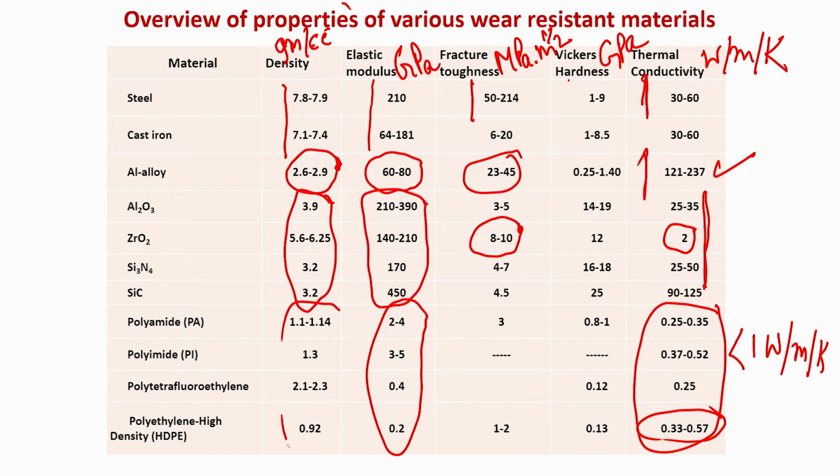However, density is also extremely low, like 1 to 2 gram per cc. So, density wise polymers are much lighter than ceramics or metals. Elastic modulus is also very low, so the stress generated at the contacting surface will also be low, and fracture toughness is also fairly low.